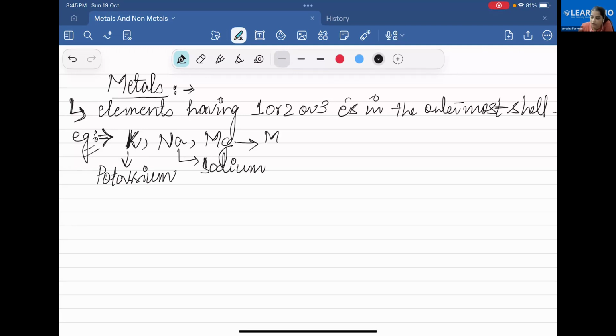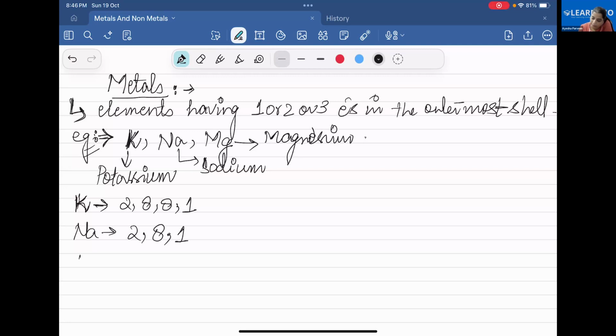And Mg stands for magnesium. The outermost electronic configuration of potassium is 2881. Sodium's electronic configuration is 281.